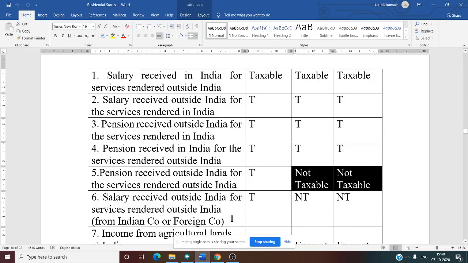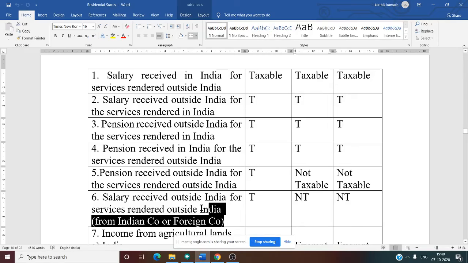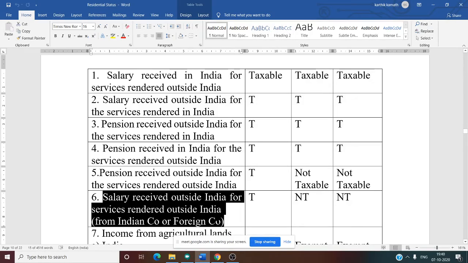Now sixth one: salary received outside India for the services rendered outside India, whether it is from an Indian company or a foreign company, doesn't matter. Both are outside India. That is why only OR. NT means not taxable. Next two are not taxable. Only first one is taxable.